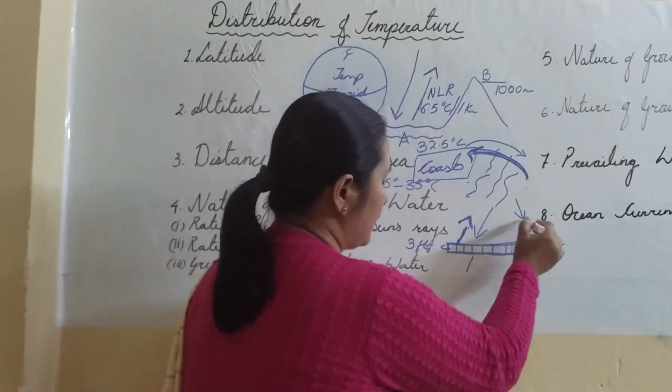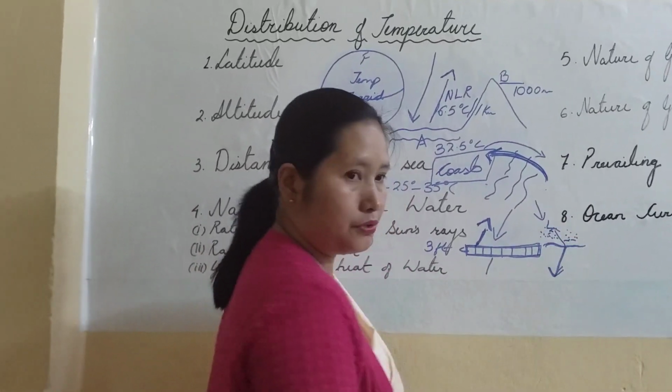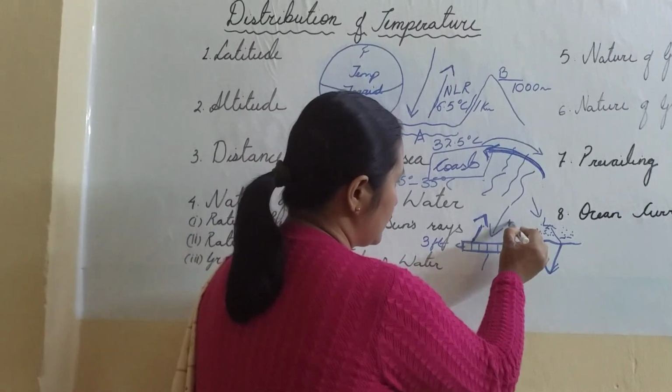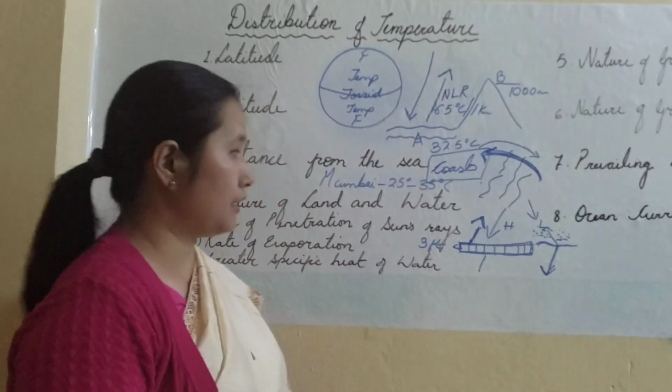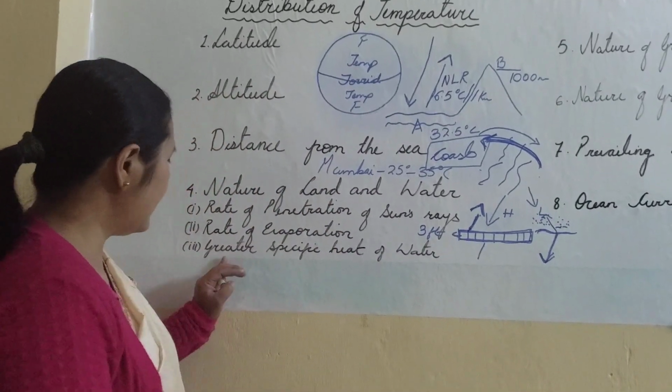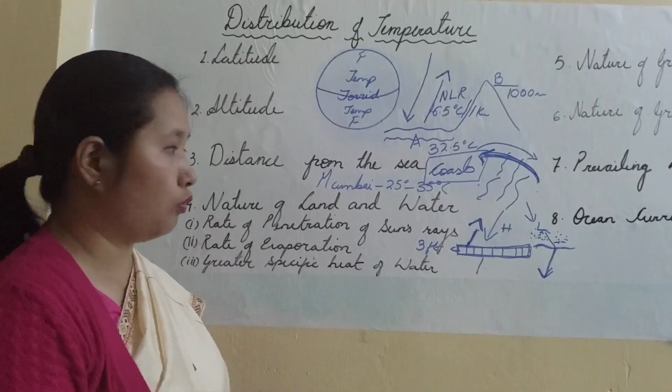So temperatures are normally lower over the oceans, and temperatures are higher over the land, because of the rate of evaporation. Then next is greater specific heat of water.